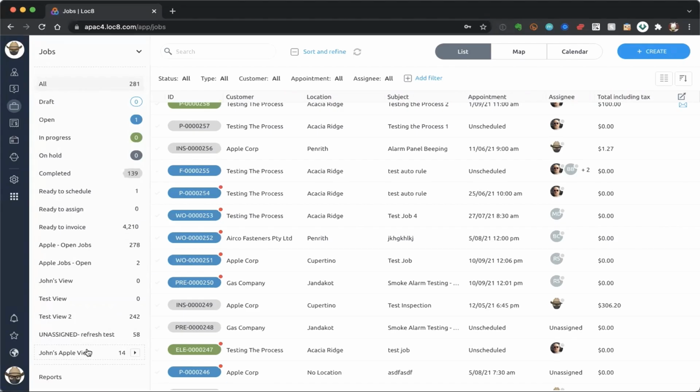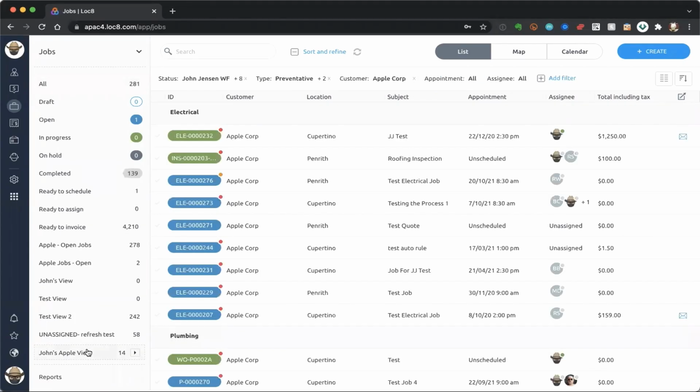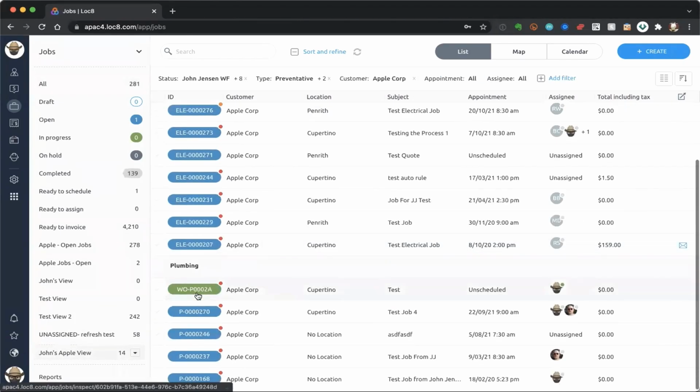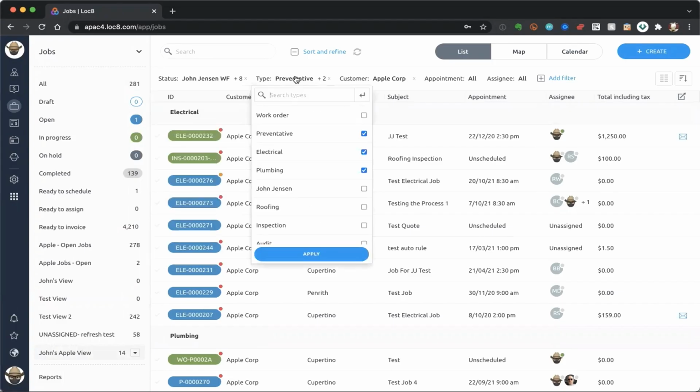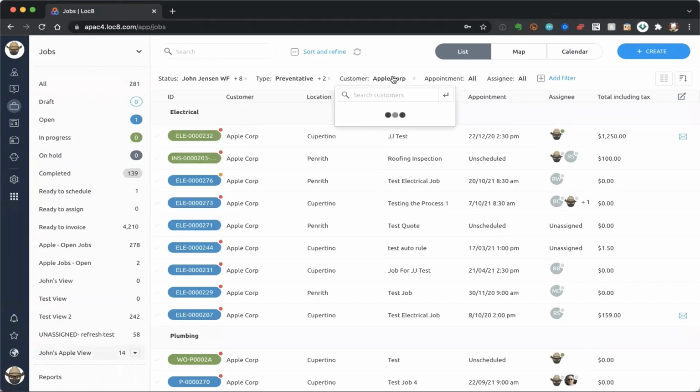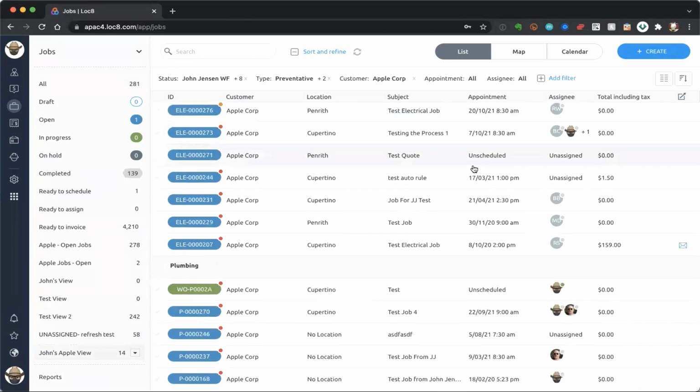I simply need to come down and click on John's Apple view on the left hand side there, and that'll go ahead and apply. And again, I think the thing I would love for you all to take away here is that this has applied all those status filters, all those job type filters, and that customer filter, and most of all, that sort instantaneously.